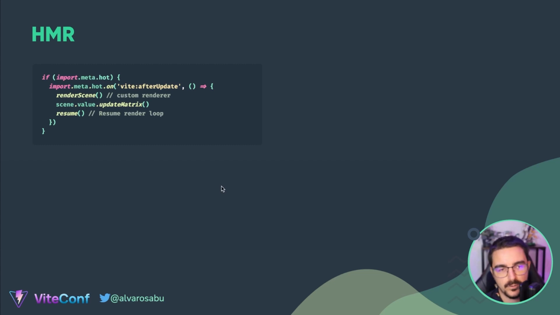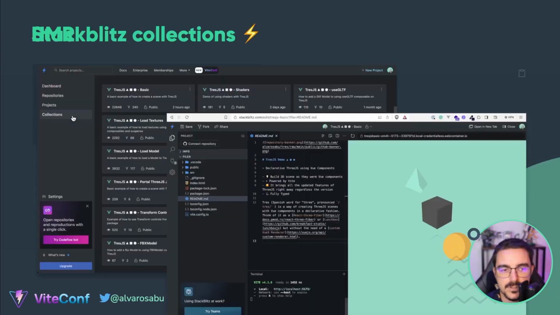One of the ways that we are using the API from Vite is using import.meta.hot, and on Vite after update, this is an example of how we deal with the disposal of the scene. And then we render the scene again, we update the matrices, and we resume the render loop, which is the one that helps you out rendering different animations and such.